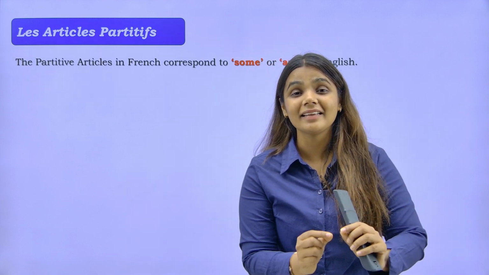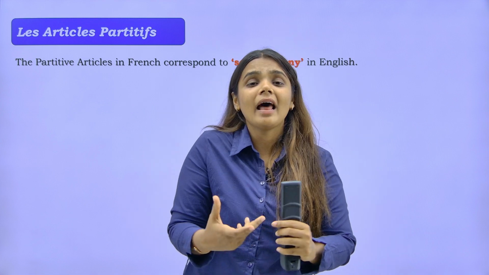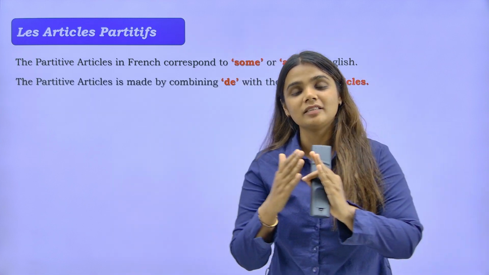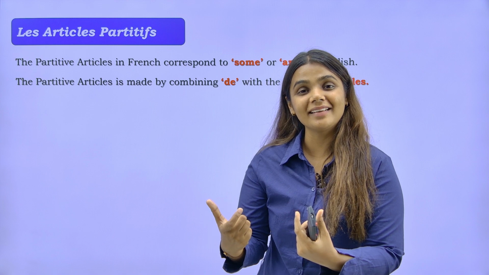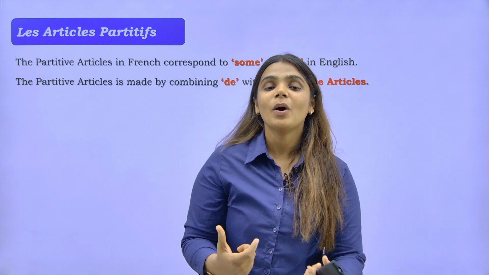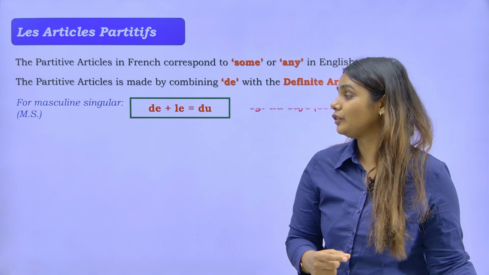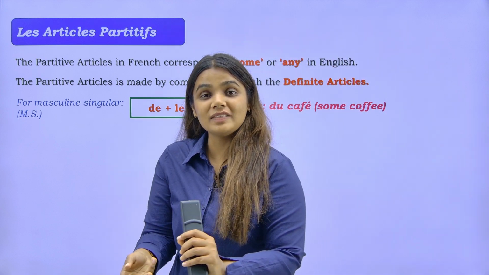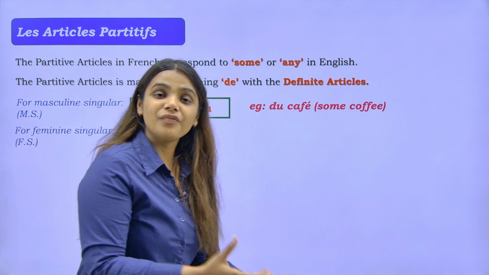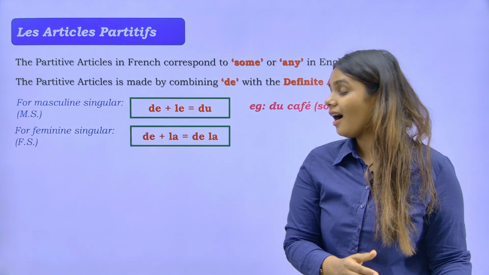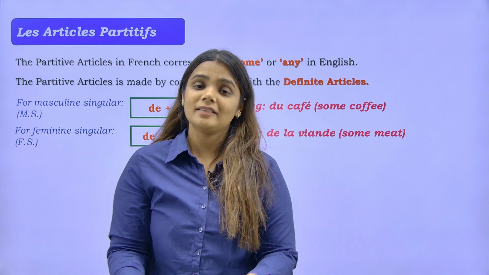These partitive articles translate to some or any in English. And how do you form them? In order to make these partitive articles, it is de, the, plus the definite articles. Which are the definite articles? Le, la, les. Okay, so for masculine singular, it is de plus le, that becomes du. For example, du café means some coffee. For feminine singular, it is de plus la, that is de la. And let's take an example. For example, de la viande, that is some meat.